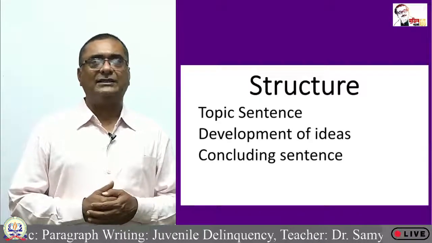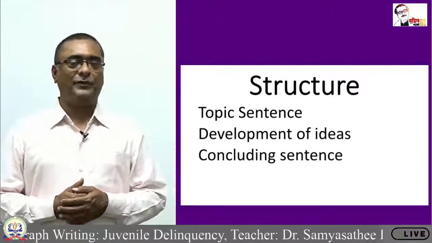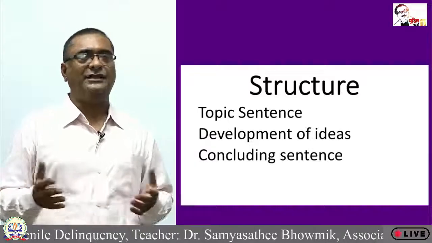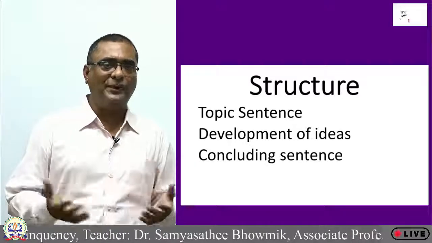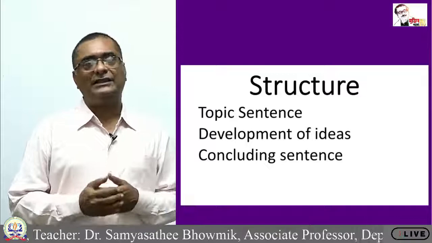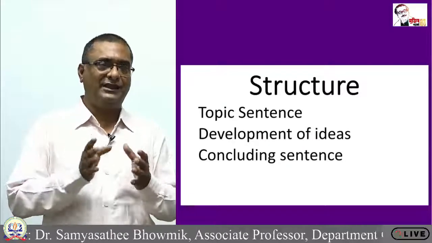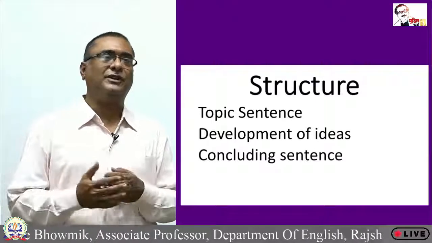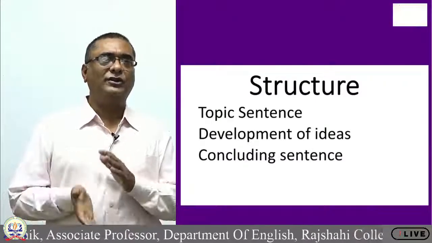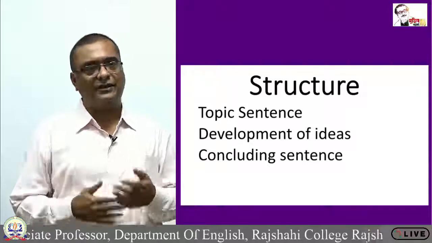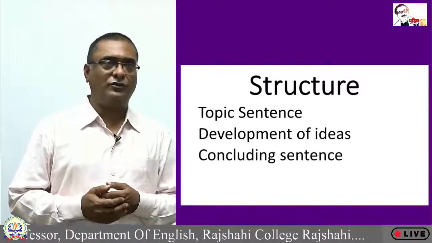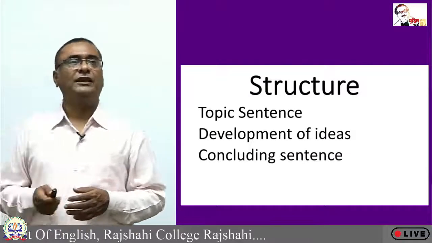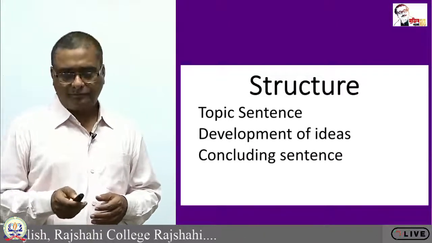And the concluding sentence in any type of paragraph is basically what you say at the beginning of your paragraph, or as an introduction of the paragraph, or in the topic sentence. The concluding sentence is again to clarify the beginning of the paragraph, or to clarify the topic sentence finally. So, between the concluding sentence and the topic sentence there is a kind of similarity, and you have to conclude your paragraph the same way you started your paragraph.